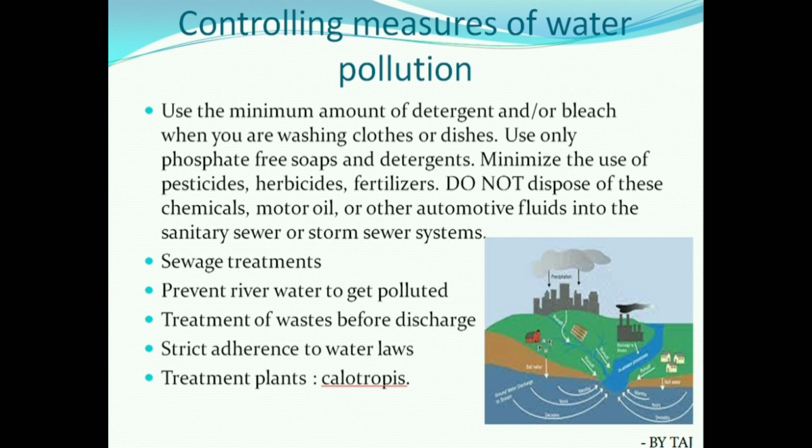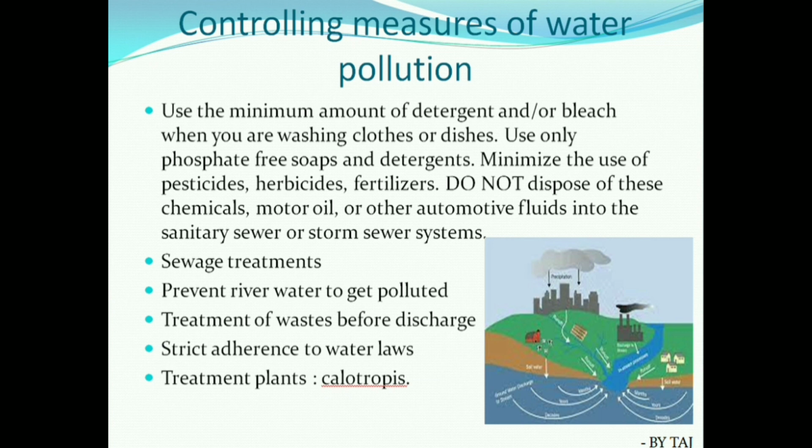Sewage treatment should be done before it is released into the water bodies, to prevent river water from getting polluted. As much as possible, you have to prevent the river water from getting polluted.